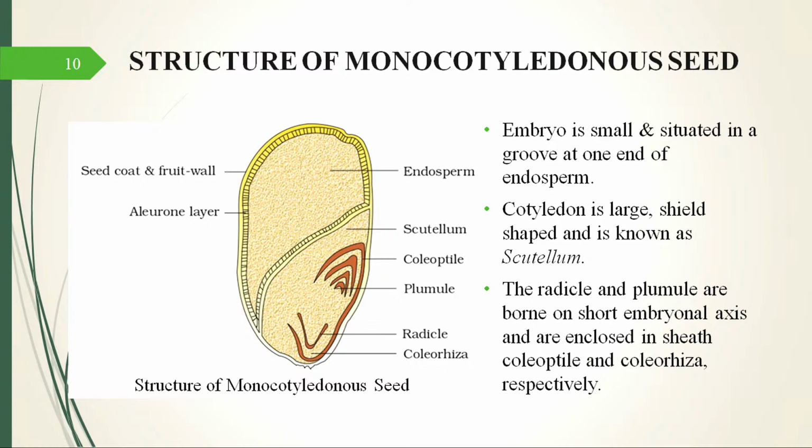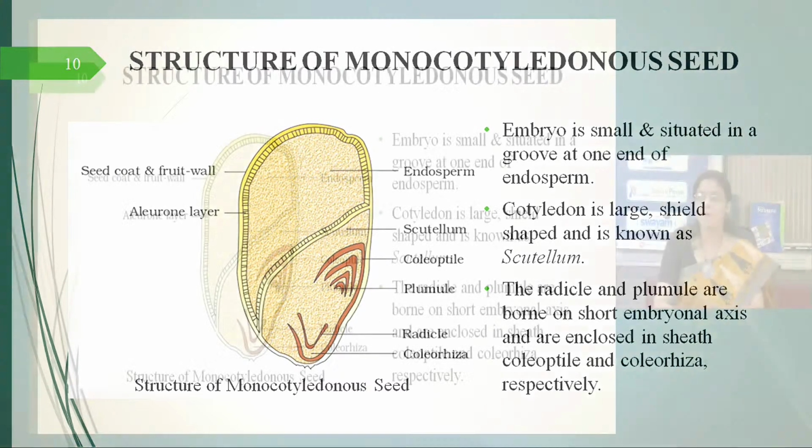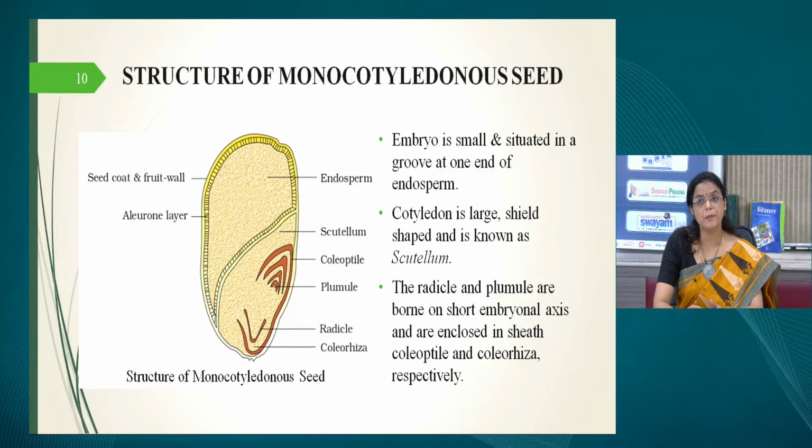The cotyledon in monocots is very large and shaped like a shield. It has endosperm, and the endosperm is rich in starch, and at the periphery there is an aleurone layer which has radially elongated cells.